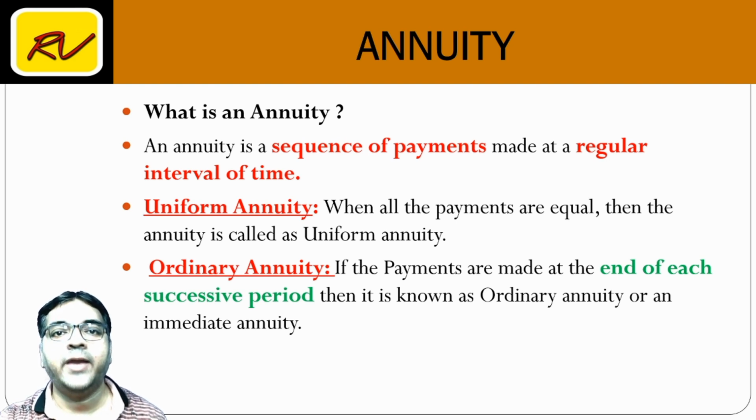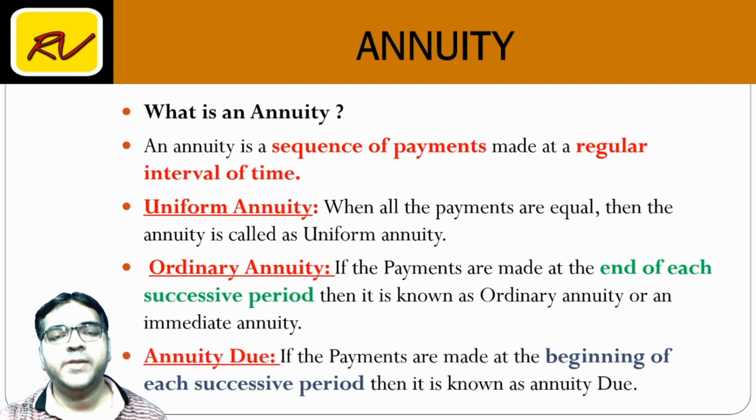or immediate annuity. Friends, big corporates set aside a sinking fund. At the end of every year, they transfer a fixed amount to that fund. So, sinking fund is an example of ordinary annuity.